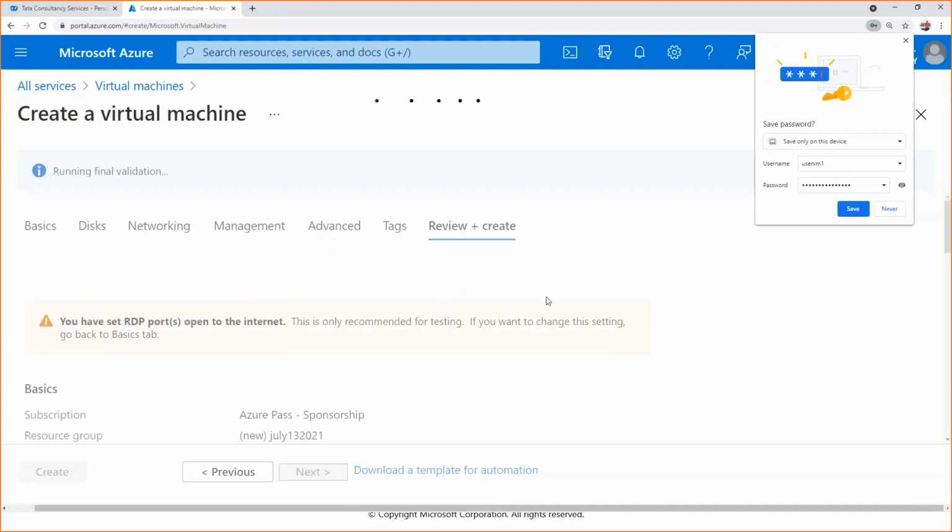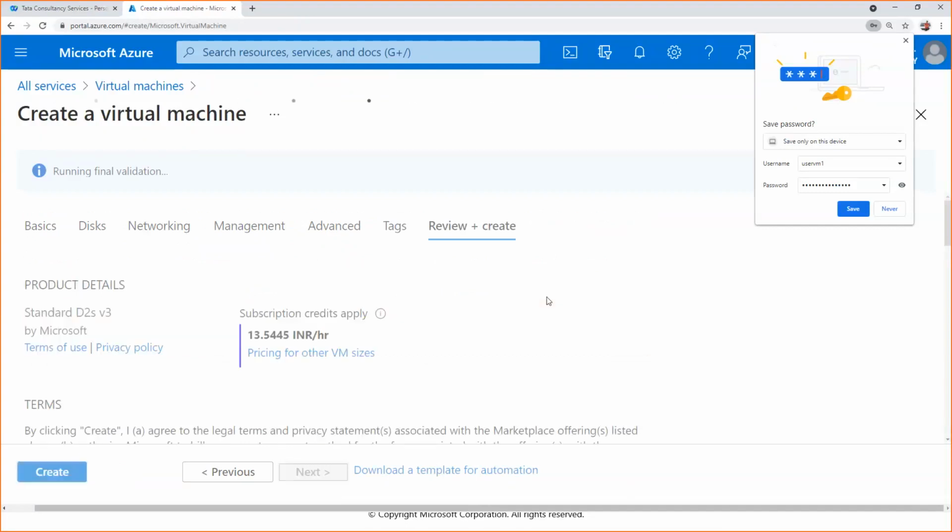It is doing all our validations, just validating, and if everything goes well, it will allow us to create. If you can see, this VM is going to charge us rupees 13.5445 per hour. So if I use it for 1 hour, it is going to charge me rupees 13.5. And if I don't want to use it, I can just stop this VM and I will not be charged. Okay, I'll just click on create.